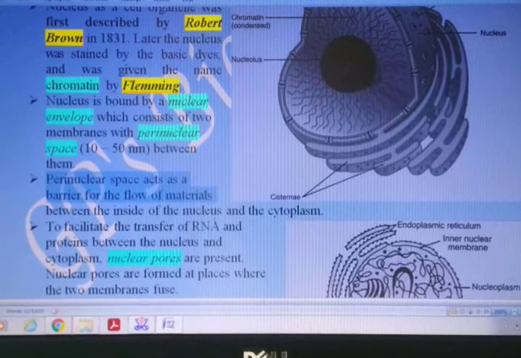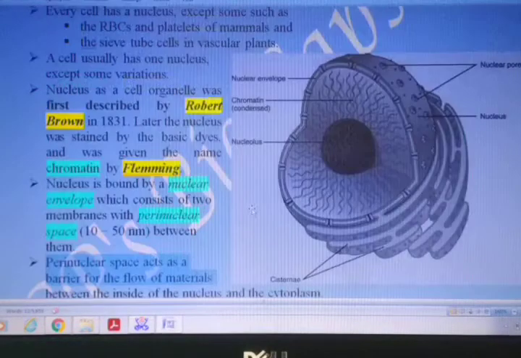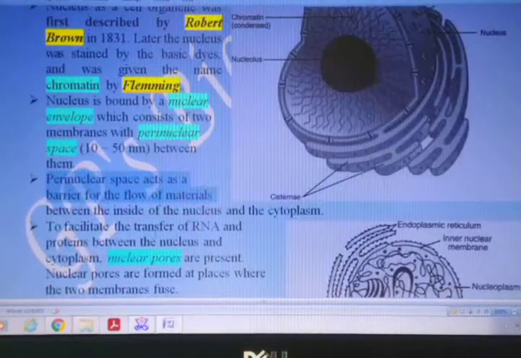Certain substances are in the cytoplasm, and some other substances are formed or needed inside the nucleus. So that flow or transportation, or movement, is controlled by this perinuclear space.